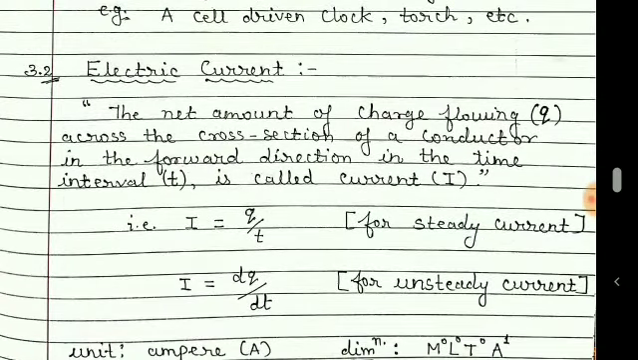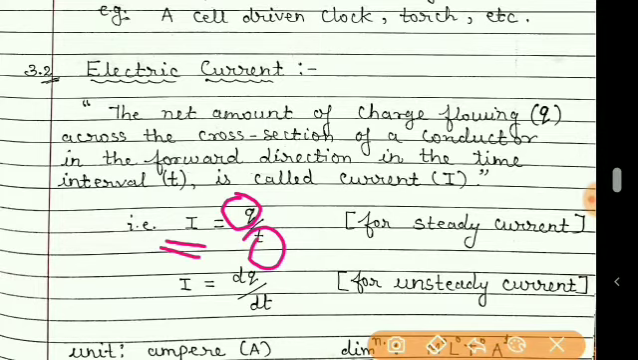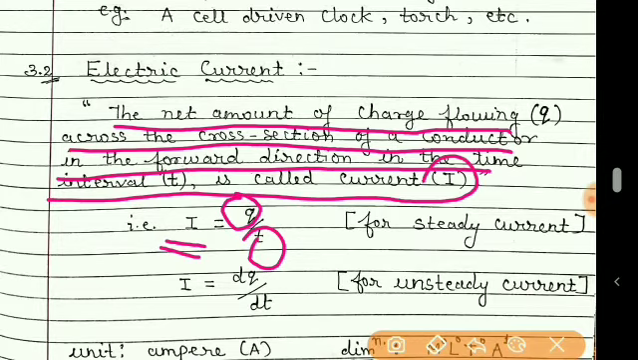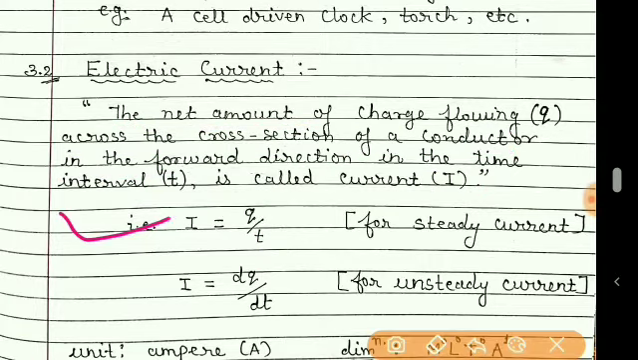Now electric current, students, in a simple way we can say that the flow of charge with time is nothing but current. But here the proper definition is: the net amount of charge flowing across the cross section of a conductor in the forward direction in the time interval t is called current I. So for a steady current, the formula can simply be written as I = Q/t.